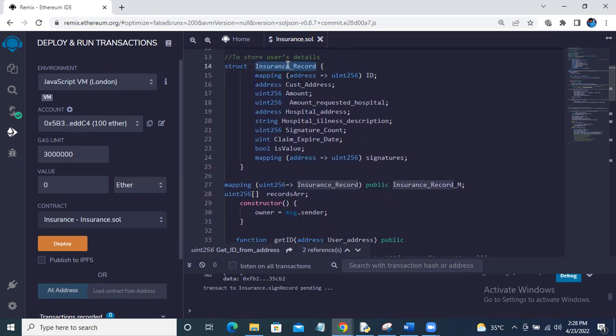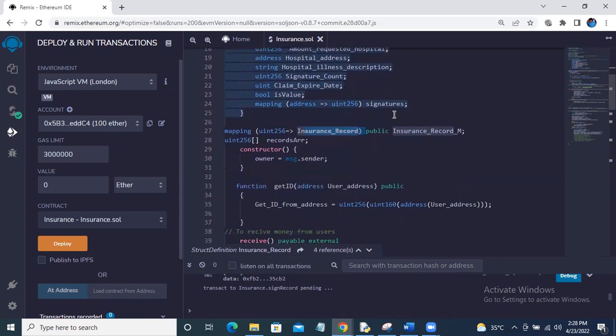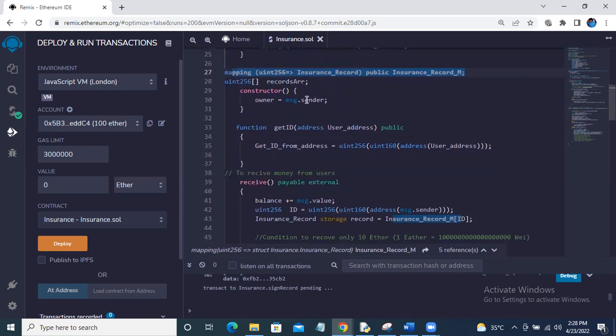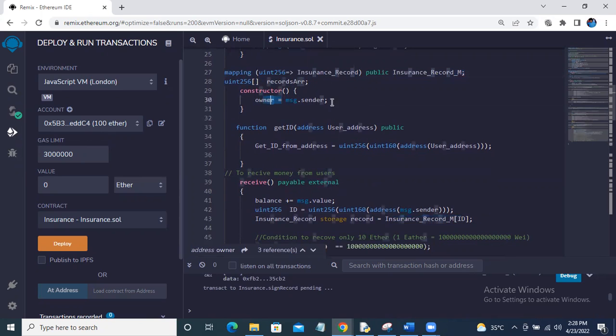And then there is the insurance record. There is a structure which shows all the policy data, like which user has paid how much money, what is the address of that user, how much money he has paid, what is the expiry of his claim. So we'll store all those details in this insurance record structure. And there is a mapping for that insurance record structure so that we can use it in if conditions. So there's the mapping for that. And there is a constructor to just get the owner information, like the owner address.